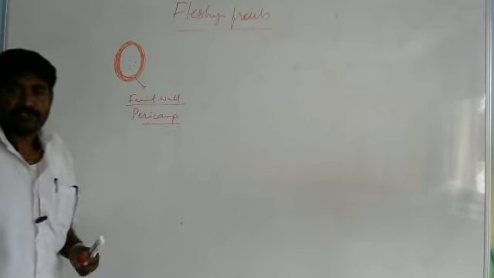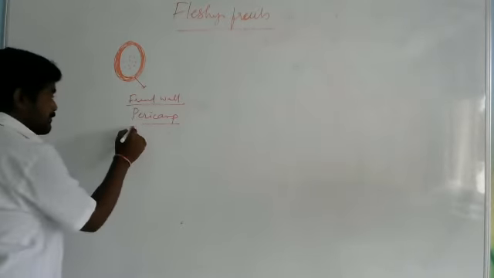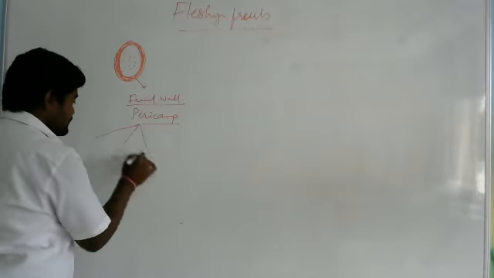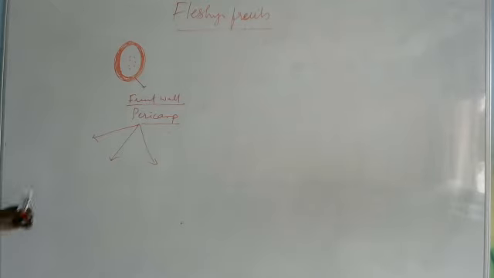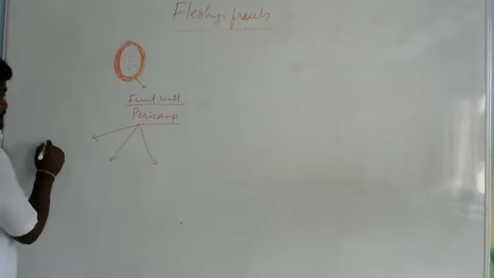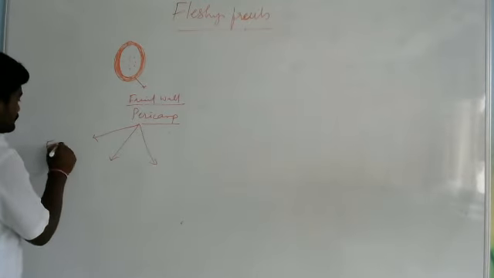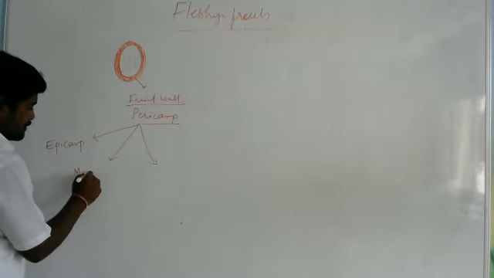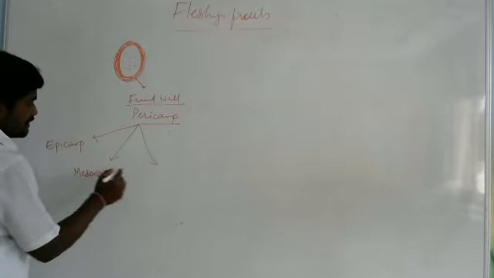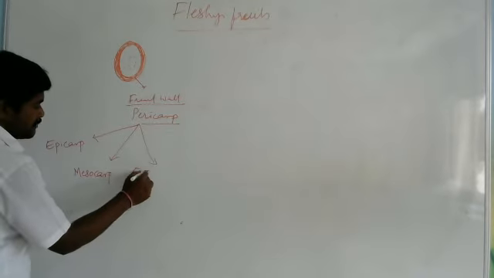Okay, right. So here in fleshy fruits, the pericarp consists of three layers. The pericarp is of three layers. So the first one is the epicarp. The second one is the mesocarp, and the third one is the endocarp.